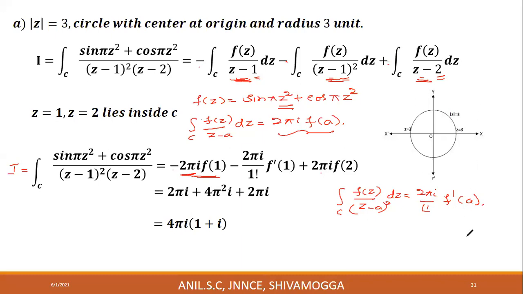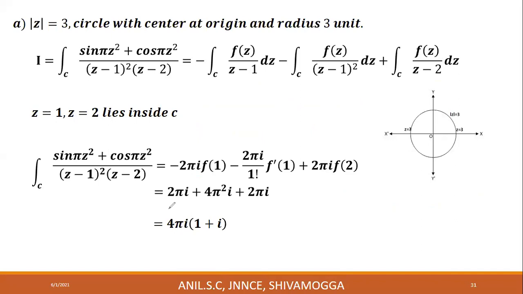Now simplify this. Minus 2 pi I into f of 1. We know that f of z is sin pi z square plus cos pi z square. And f of 1, put z is equal to 1.